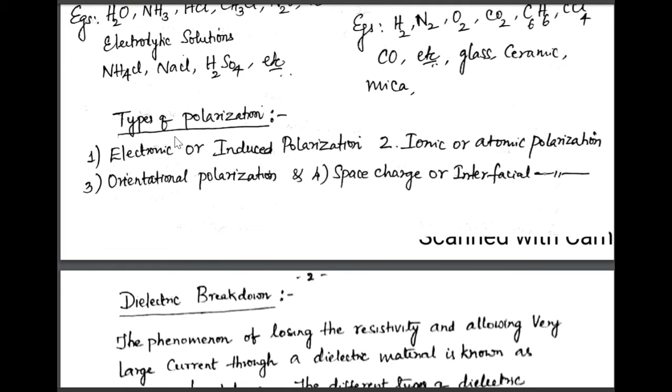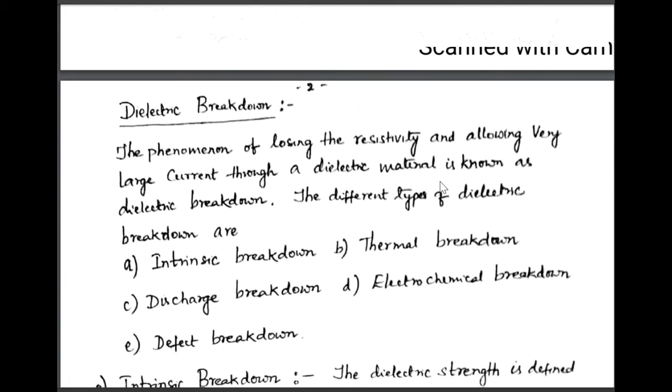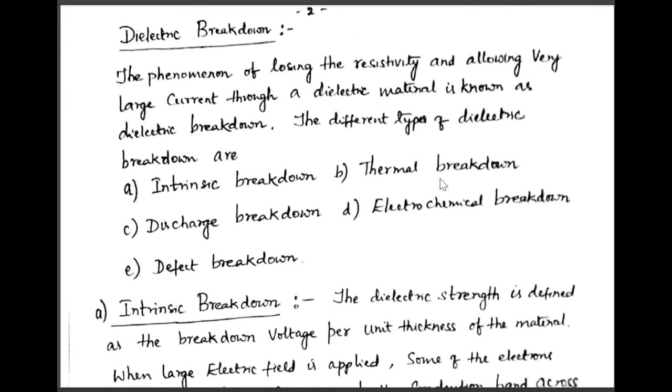So we have already discussed the types of polarization: electronic or induced polarization, second, ionic or atomic polarization, third, orientational polarization, and fourth, space charge or interfacial polarization. We have already discussed this part, and the last thing we have to discuss is dielectric breakdown.